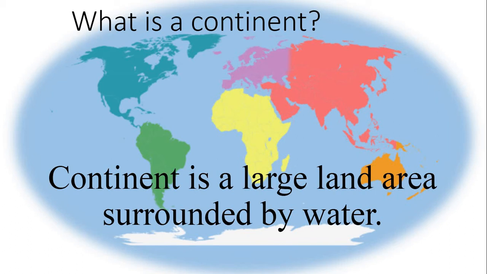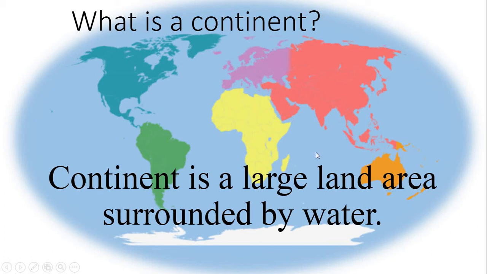There are 7 continents in the world. Just look at the background of my presentation. Here you can see 7 different colors: 1, 2, 3, 4, 5, 6, 7. Each color represents a large land area, and a large land area is called a continent.